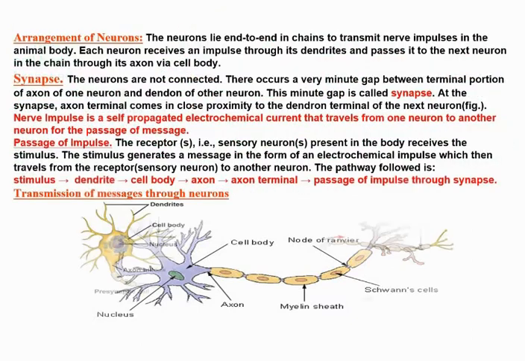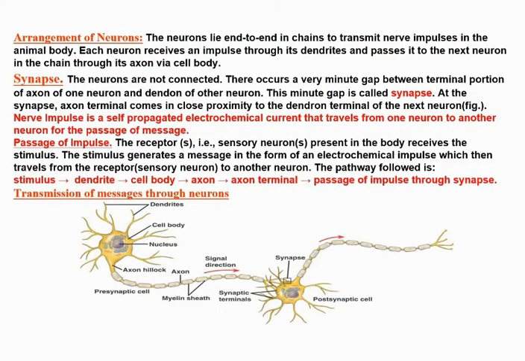Then we'll be discussing the arrangement of neurons. The neurons lie end to end in chains to transmit nerve impulses in the animal body. Each neuron receives an impulse through its dendrites and passes it to the next neuron in the chain through its axon via the cell body. Then there is a term, synapse.